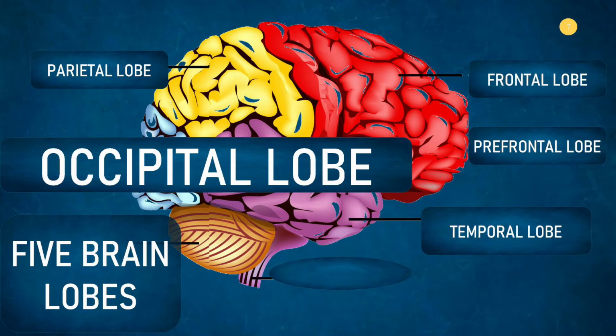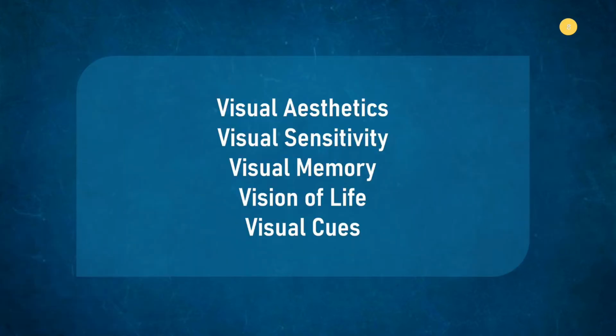If you look at the third aspect of the lobes, that is the 2 little fingers. The score on those 2 little fingers is directly connected to the occipital lobe. This talks about the visual aesthetics of a person, the vision of life, what kind of sensitivity they have visually. These are people who have a high ridge count. They are very, very classy, stylish. They want to be looked up to. They like to present themselves very well. They love colors and they have a visual memory. They are very keen observers and they are triggered by visual cues. Suppose a person's facial expression can trigger these people to action.